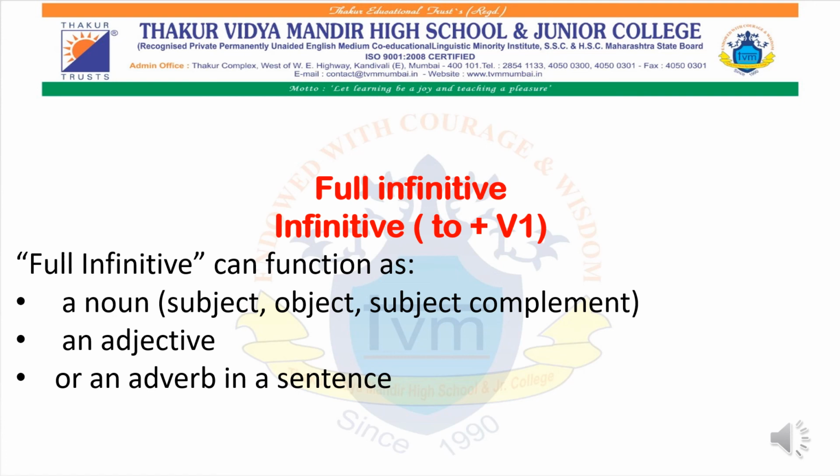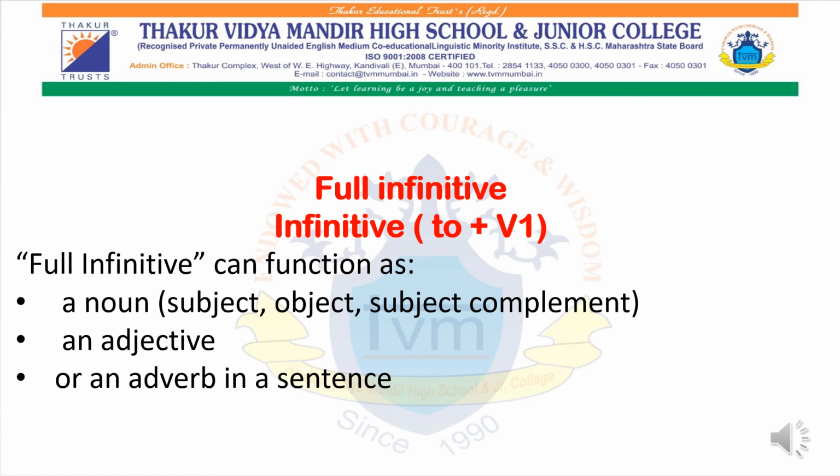Now let's move ahead to our next topic, that is full infinitives. Now what is full infinitives? When an infinitive is used with the word to, or to plus infinitive, it is called full infinitive. For example, to read, to run, to jump. When any verb takes the help of the word to, it's known as full infinitive.